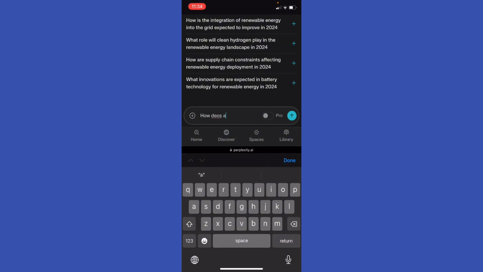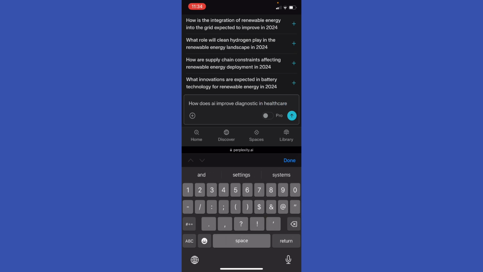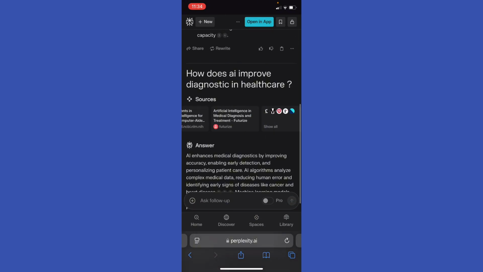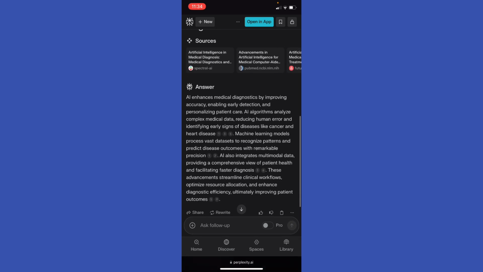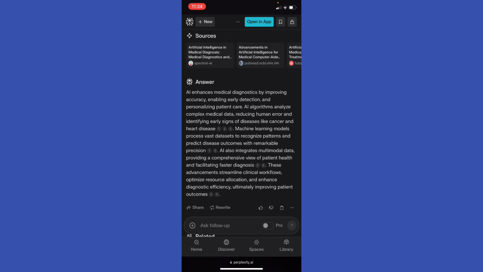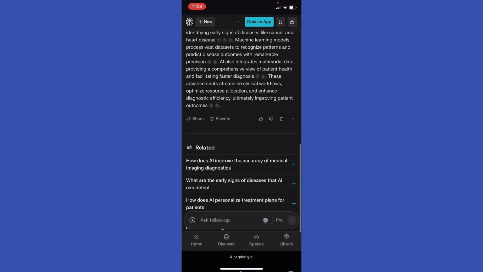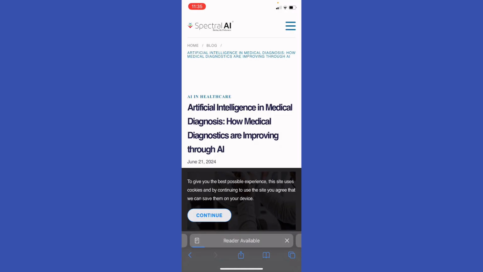how does AI improve diagnostic in healthcare? Okay, follow-up question. You're gonna see the results with the resources, with the sources, of course, and you're gonna be able to go so you can get more in-depth information, and then review the cited sources that are relevant to the industry. Let's have an example of this source, and I'll be redirected to the article.